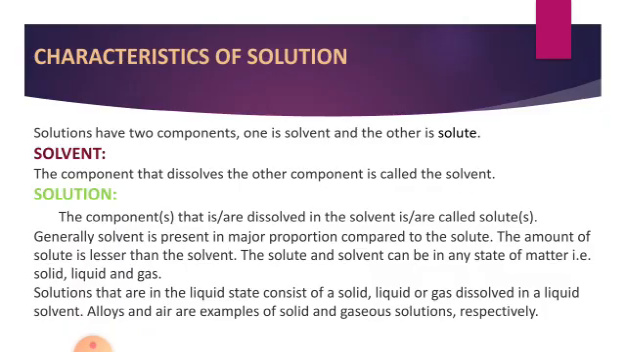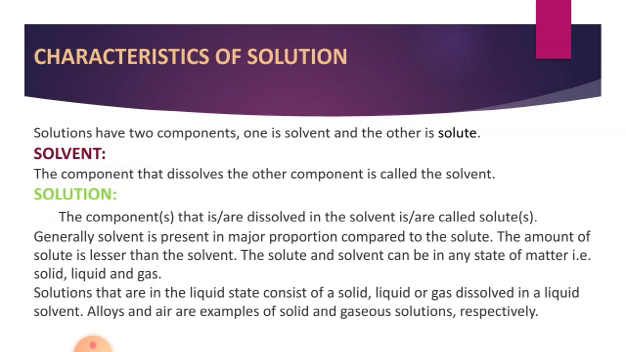Characteristics of a solution. Solutions have two components: one is solvent and the other is solute. What is a solvent? A component that dissolves the other component is called the solvent. The component that is dissolved in the solvent is called the solute. Generally, the solvent is present in major proportion compared to the solute. The amount of solute is less than the solvent.